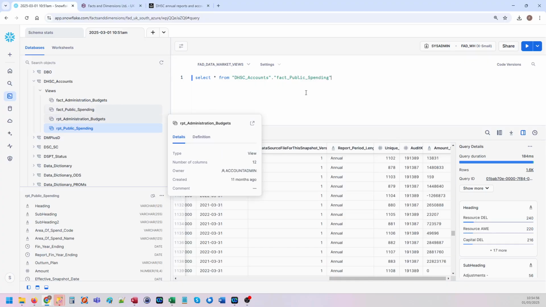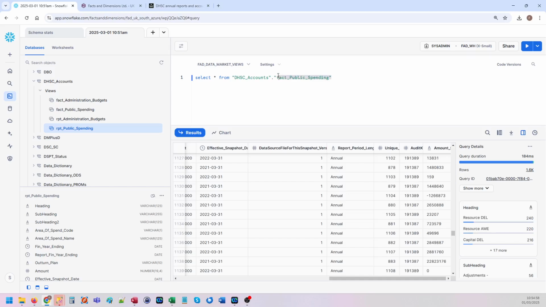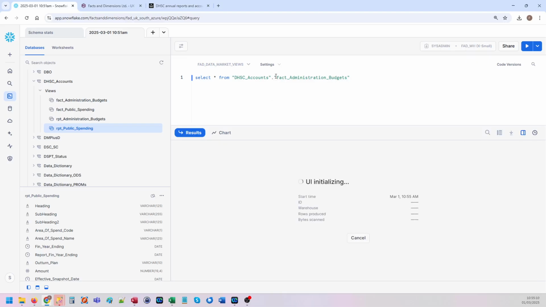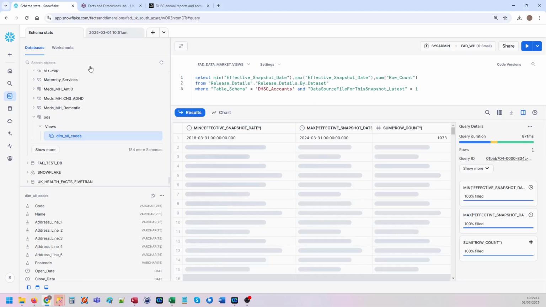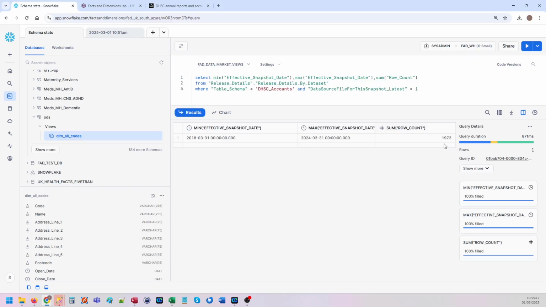There's the public spending one, and there's also the administration budgets. And there you go. In total, a couple of tables, 1,973 rows, data going back to 2018.